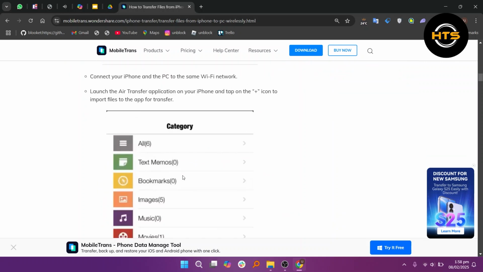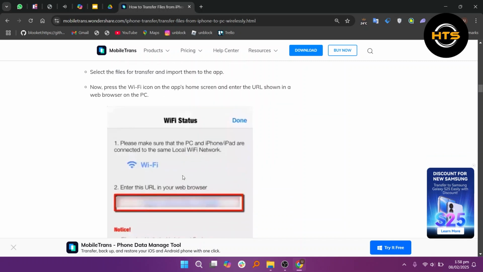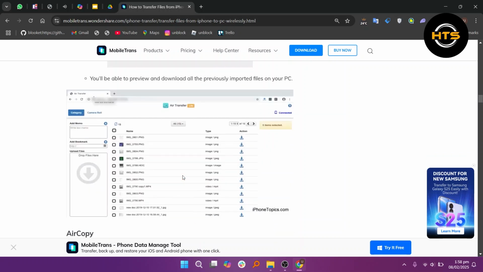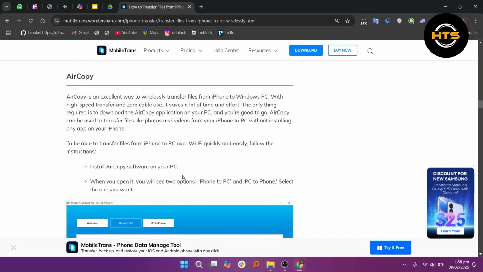Open File Explorer, find your iPhone under this PC, access the DCIM folder, and copy the photos and videos you need. For a full backup, use iTunes.